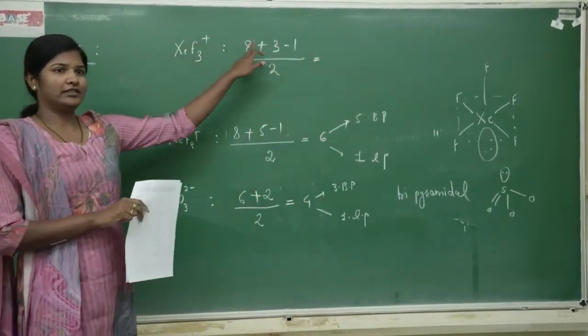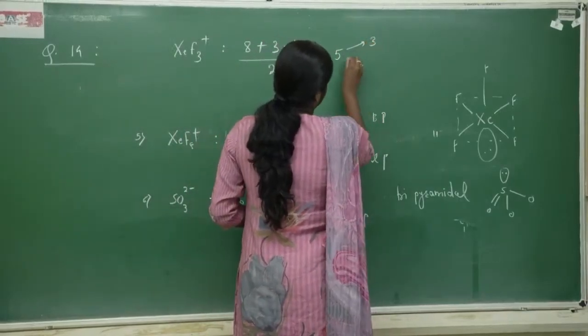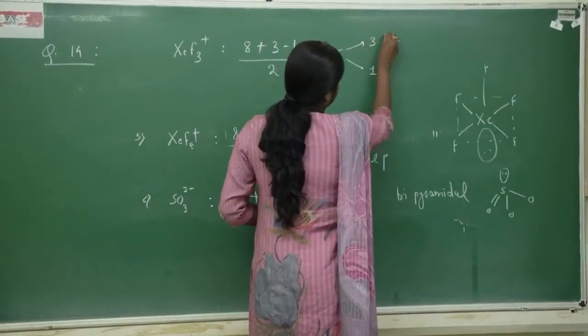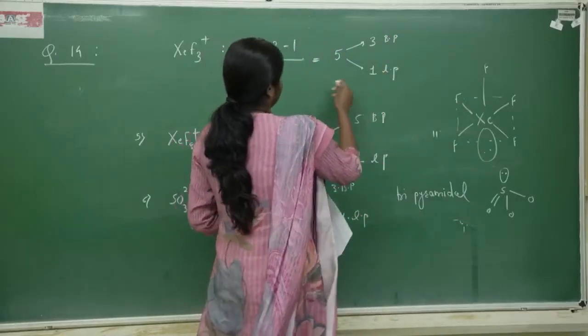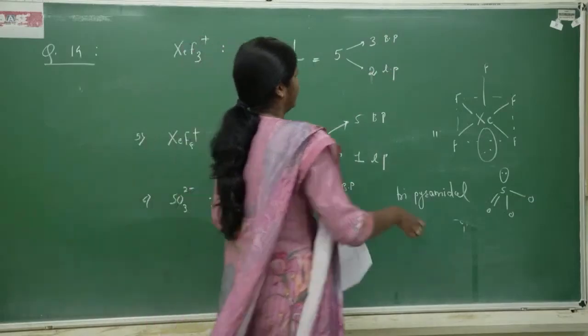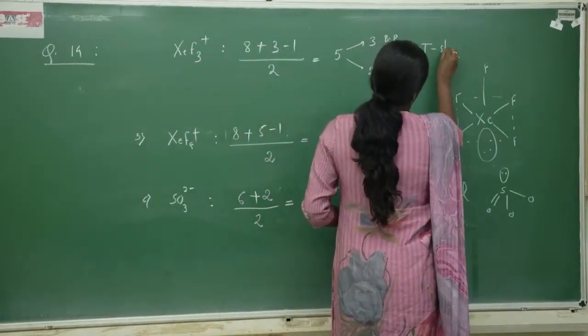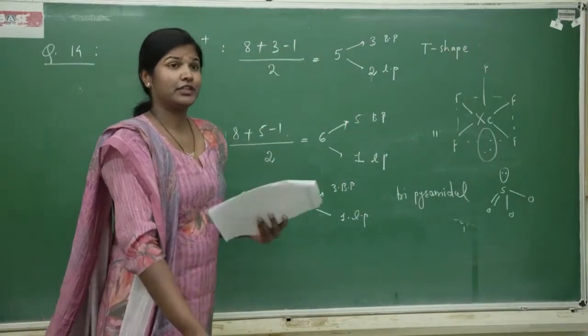So how much will this be? This will be 5. Out of 5 I have 3 bond pairs and, I'm sorry, 2 lone pairs. 3 bond pairs and 2 lone pairs is T shape. Okay.